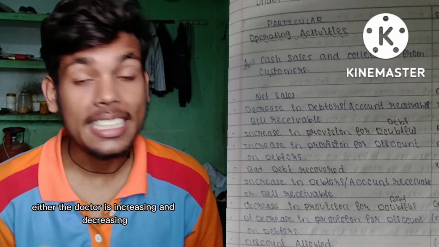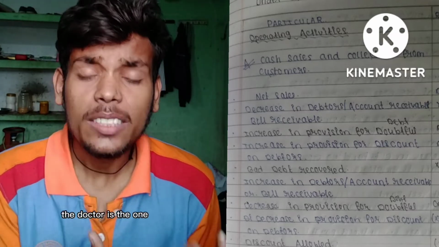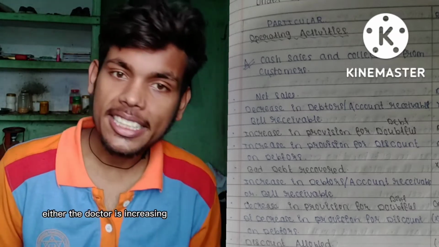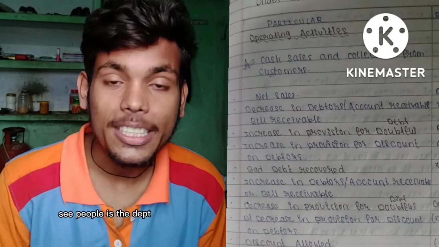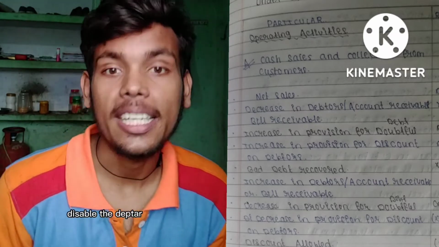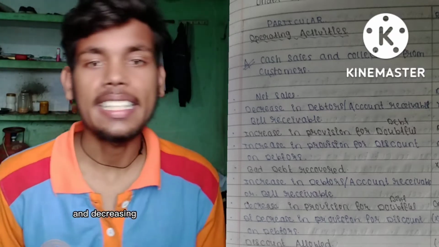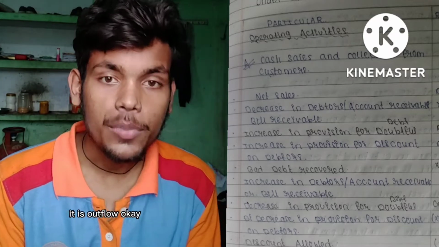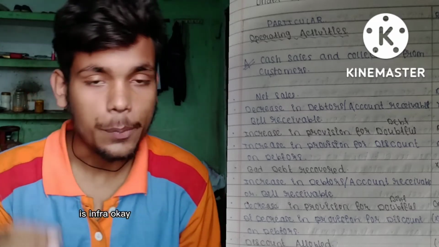Debtor: you need to understand whether the debtor is increasing or decreasing, because when you sell anything, the debtor is the one who is going to pay the amount of money. What is the meaning of debtor? Account receivable is a debtor, and bill receivable is a debtor. These are all debtors. When the debtor is increasing, it is negative, it is an outflow. When your debtor is decreasing, it is an inflow.